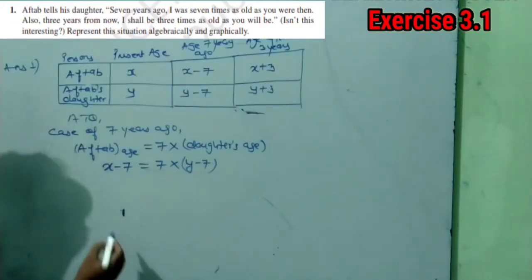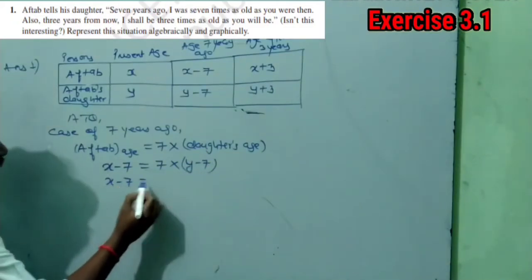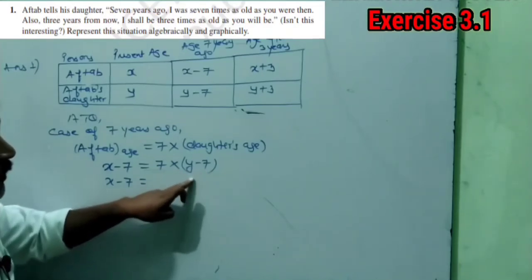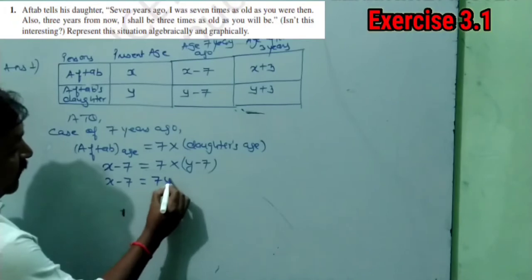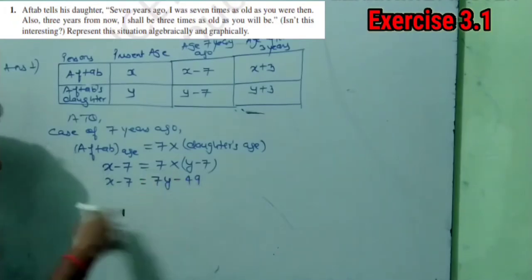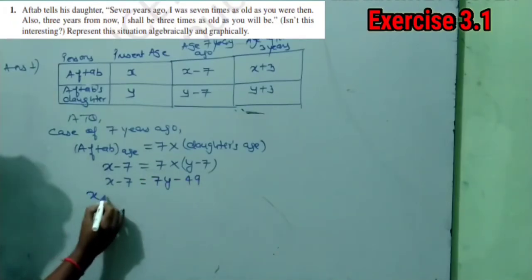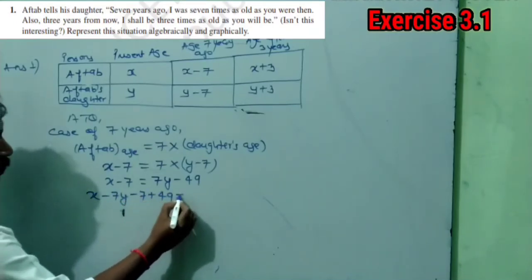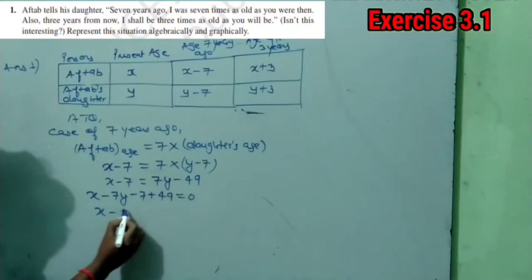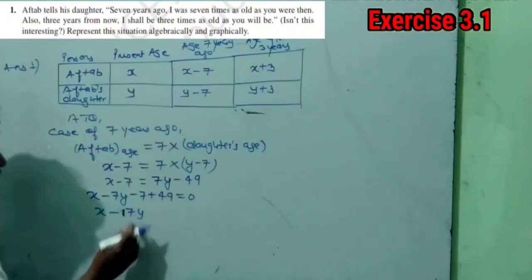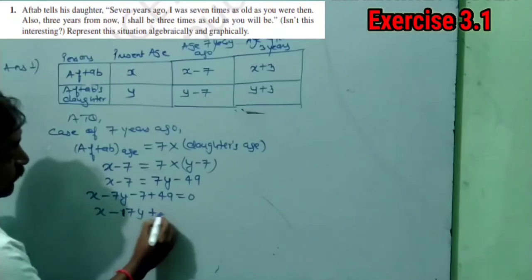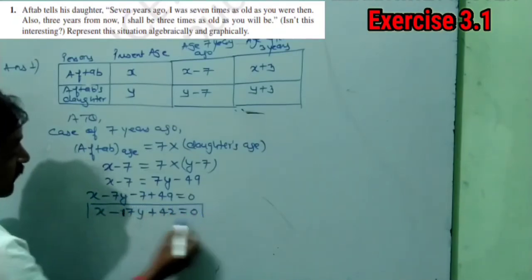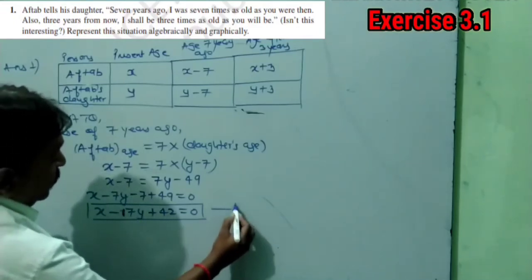Now we have to solve it. X minus 7, and when this bracket opens, then 7 will get multiplied with both Y and 7, so 7Y minus 49. Bring everything on one side. X minus 7Y minus 7 plus 49 is equal to 0, means X minus 7Y plus 42 is equal to 0. This is our needed first equation.